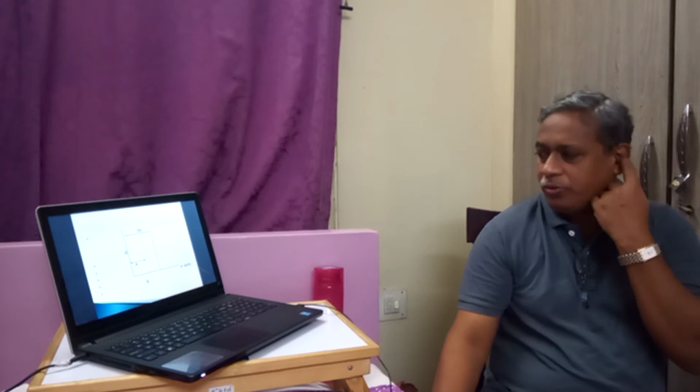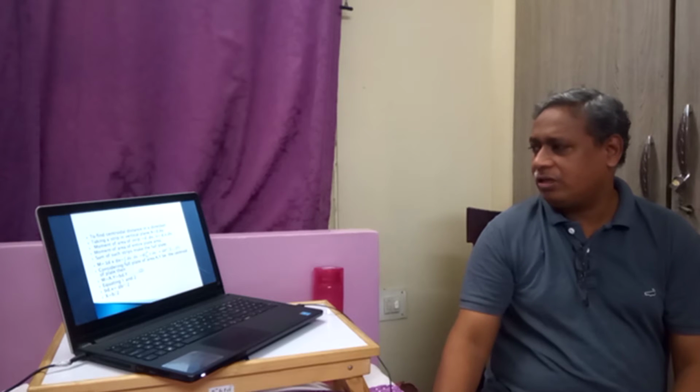The similar process applies if we consider a strip parallel to the y-axis. Then this strip will be at a distance of x from the y-axis. This is the y-axis. So the area will be equal to d into dx, where d is the length and dx is the width. So if we take an elemental strip, the area of the elemental strip will be d into dx at a distance of x.